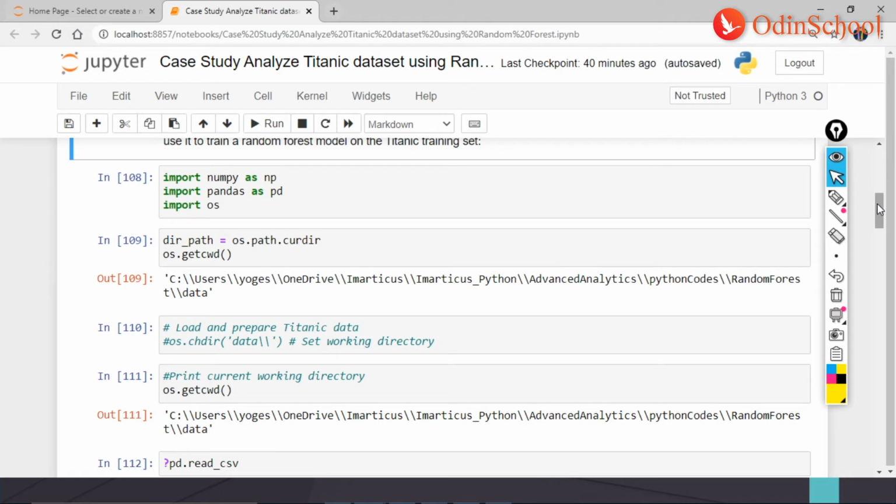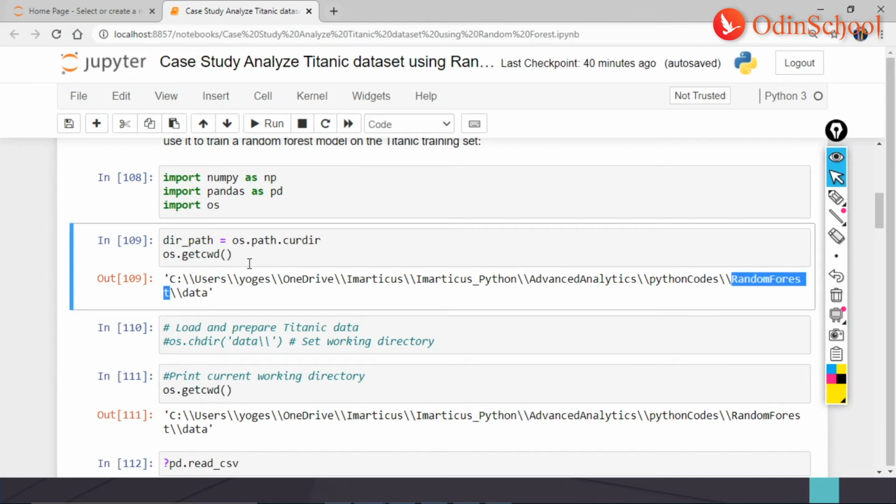Here, as you can see, I have two libraries, both of them instantiated. Here you can see we have NumPy, Pandas, and OS. Then I'm getting my path. This is where my path is: Python codes, random forest, and within random forest, I have my data. Then, coming forward or scrolling below,